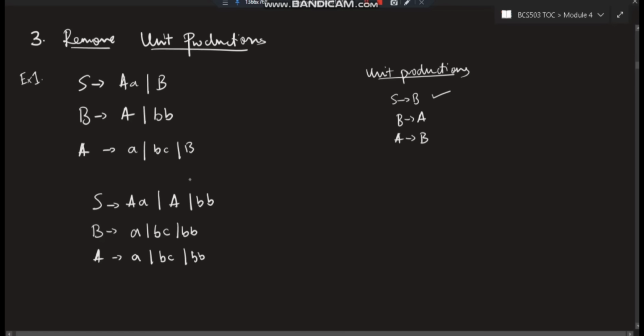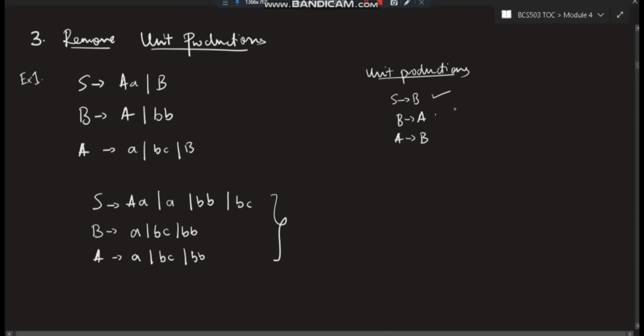Now again I will go from the starting and see if I have got any new unit productions. So S goes to A goes to the following, right? So I can directly write here this thing. Okay, so observe carefully. A is present here, no. Okay, so I'll write here A, and BC is present here, no. So I'll write BC, and BB is present, so I'll not write it again. So this is the final answer which you get after removing the unit productions.